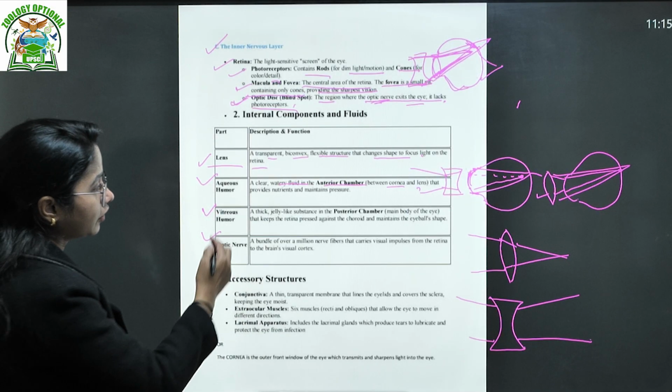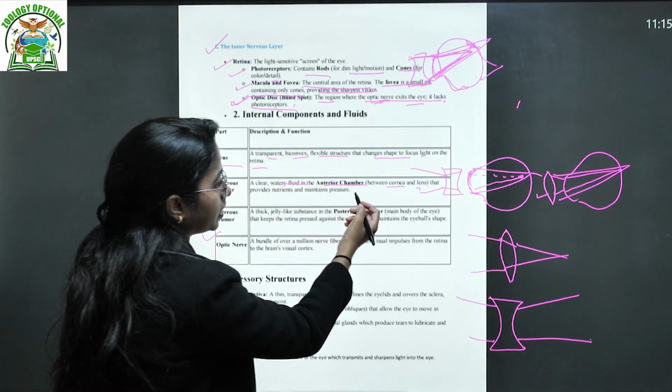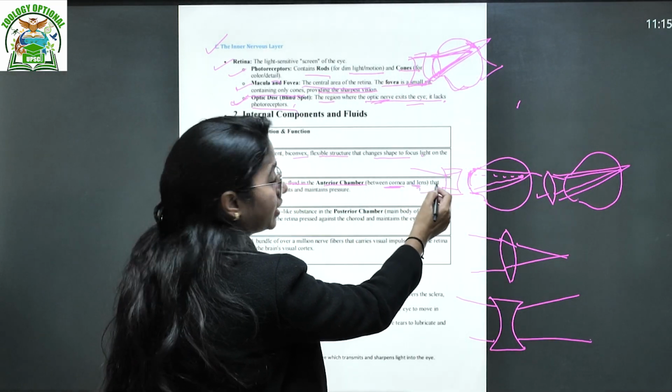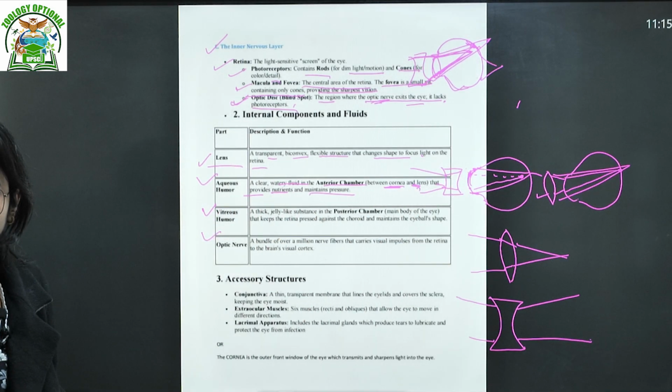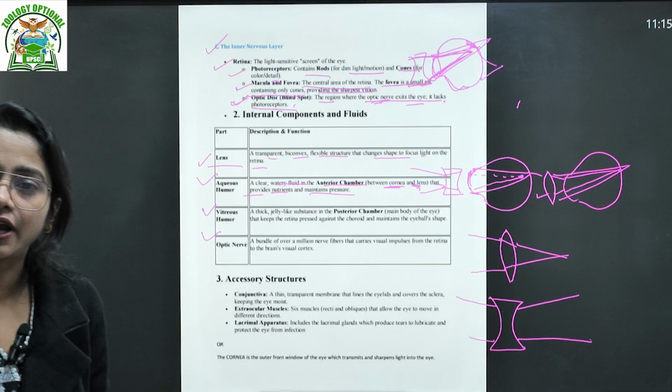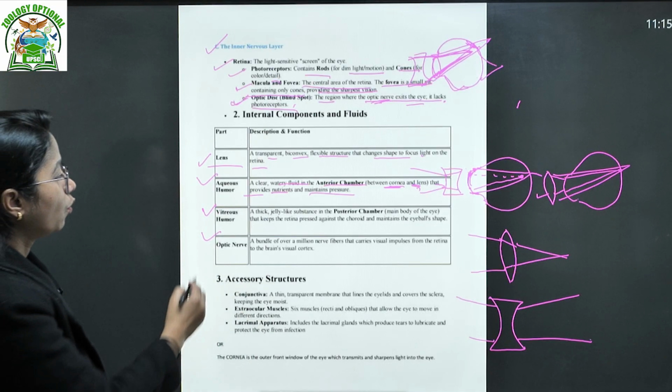So that is a clear, watery fluid in the anterior chamber between the cornea and the lens that provides nutrients and maintains the pressure, right? It is maintaining the pressure, because if it becomes dry, of course that will not help in maintaining the shape of the eye. Okay. Next, vitreous humor.